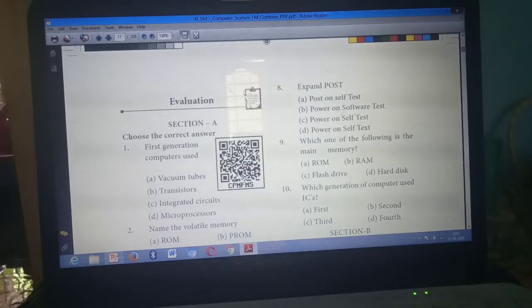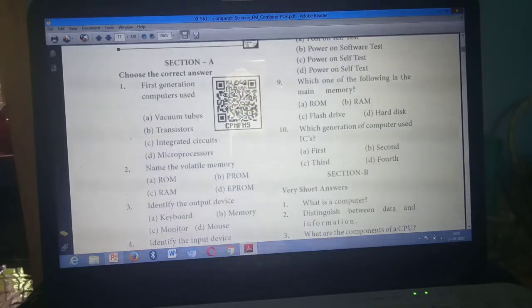Next, eighth question. Expand POST. What do you mean by POST? Power on self test. Option C. Then ninth one. Which one of the following is the main memory? Option B, RAM. Next, 10th question. Which generation of computer used ICs? Third generation. Answer is C, third generation. So have you all marked these questions?